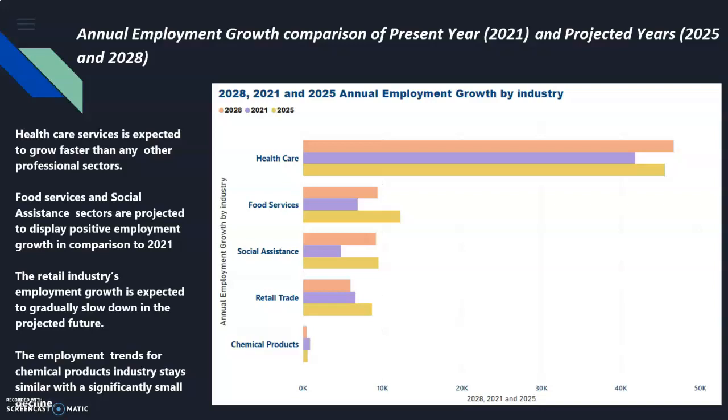Healthcare service employment is expected to grow faster than any other sector. Food services and social assistance are the two sectors of the economy projected to display positive growth in 2025 and 2028. In the retail and trade industry, despite seeing a steady growth in 2025, the annual employment growth in this industry eventually declined in 2028. Overall, Canada's retail industry's employment growth is expected to slow down in the projected future.